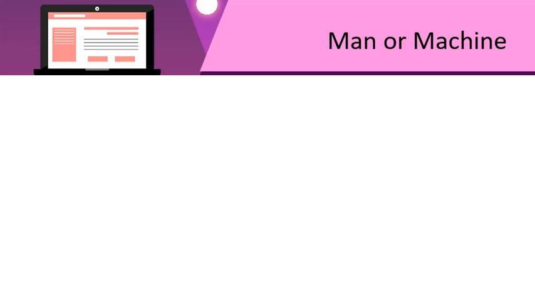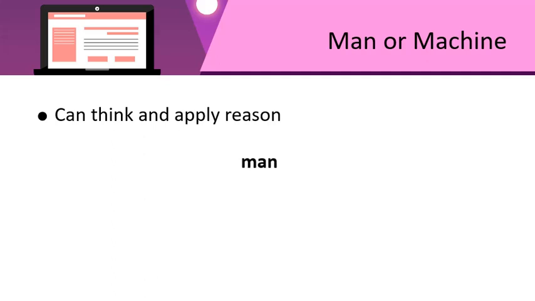This next one asks, can think and apply reason. Who do you think can reason out? Can think for themselves? Can decide on their own? Which one is it, man or computer? Yes, this again goes to man. A human being can think for himself or herself, can decide, and can apply their knowledge. This doesn't happen with a computer.